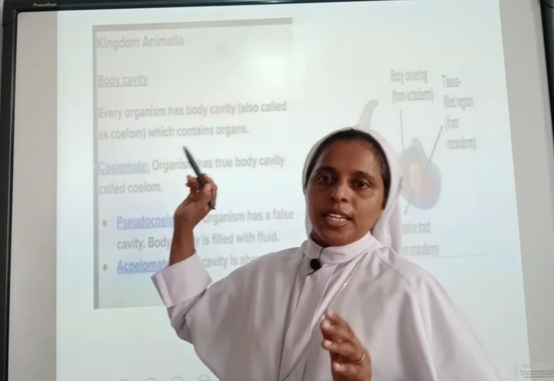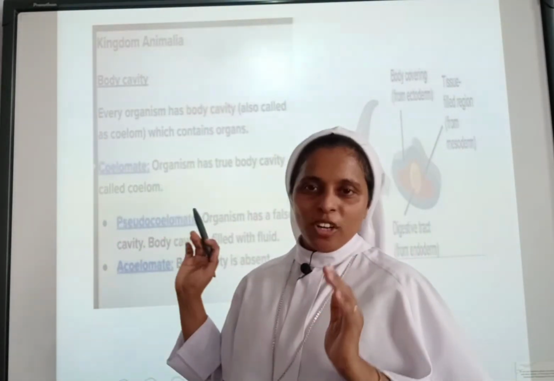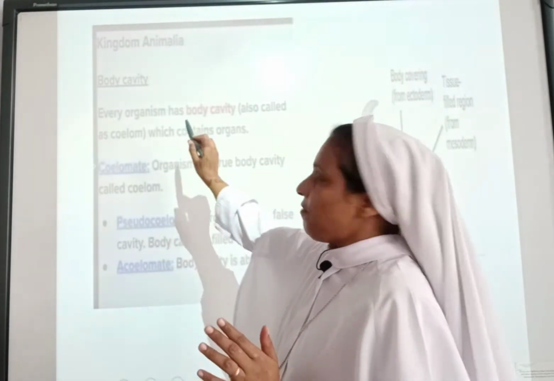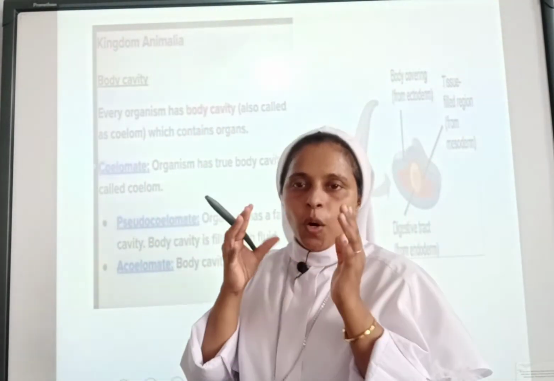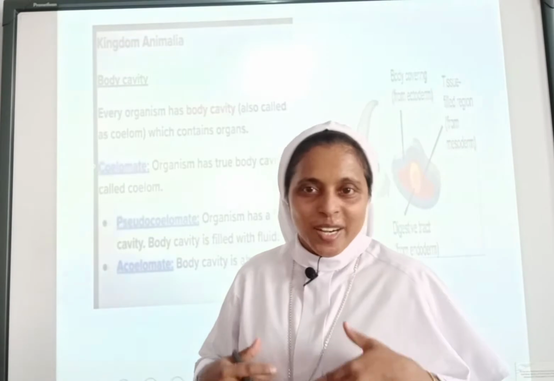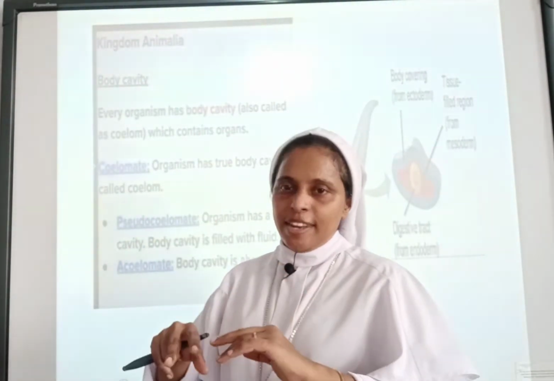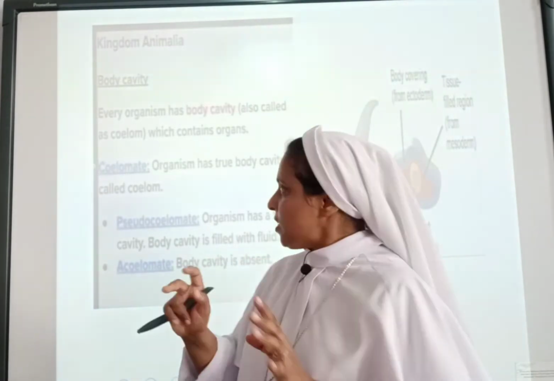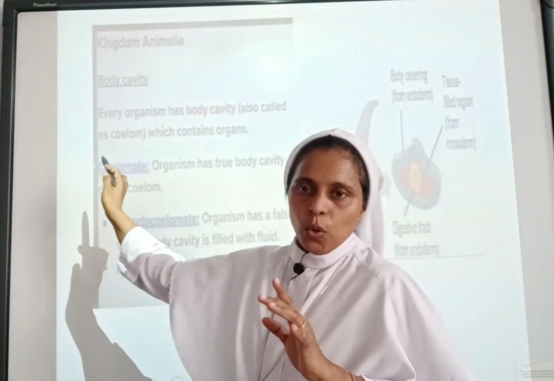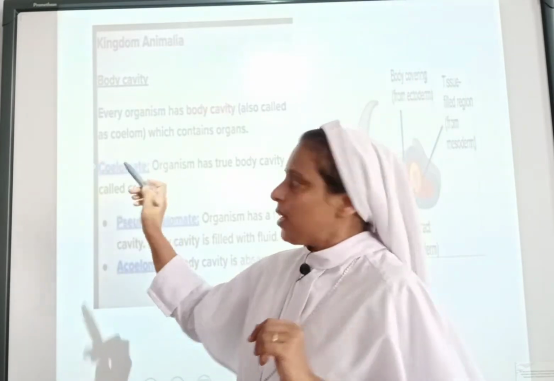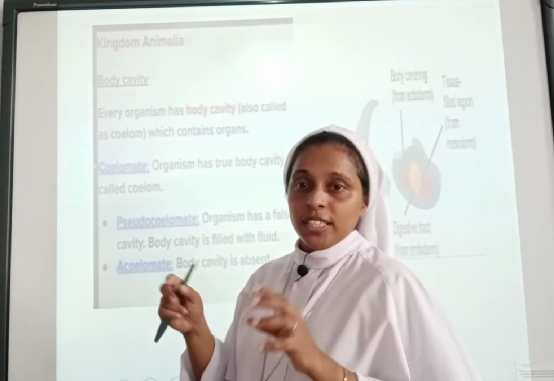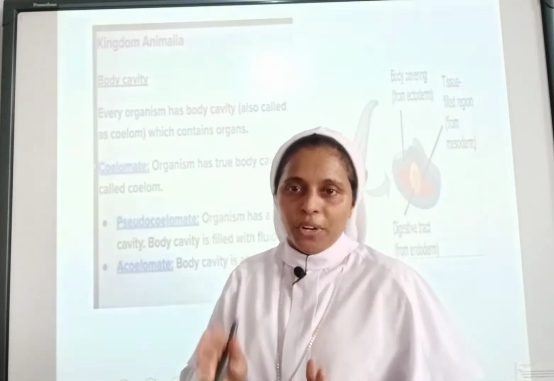So then we have learnt about body cavity. What is body cavity? We have learnt every organism will be having a body cavity. We also have a body cavity, and those species which contain a body cavity will be known as coelomate. Those organisms will be termed as coelomate. That means organisms that have the true body cavity, a hollow body cavity.